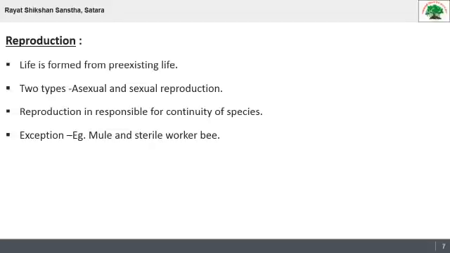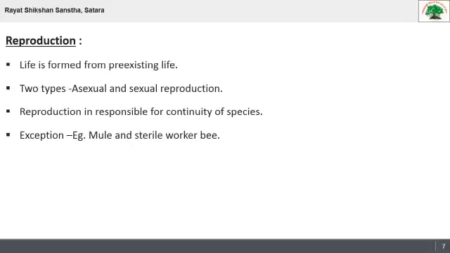That's why they do not have offspring. Means this feature is absent in mule. Same with this feature absent in sterile worker bee. Actually these are honey bees. These worker bees are sterile, so they don't have the ability to reproduce. That's why reproduction is absent in these worker bees. So these are two exceptions of reproduction.